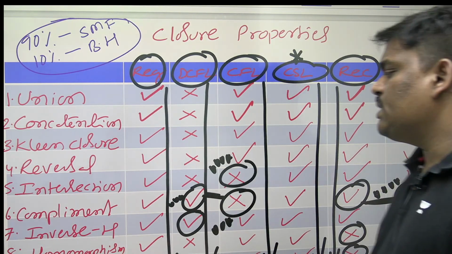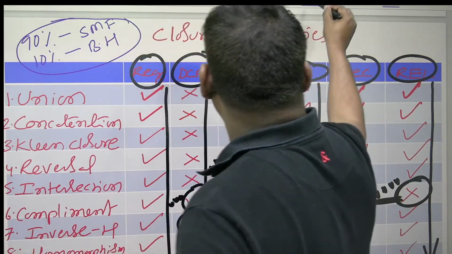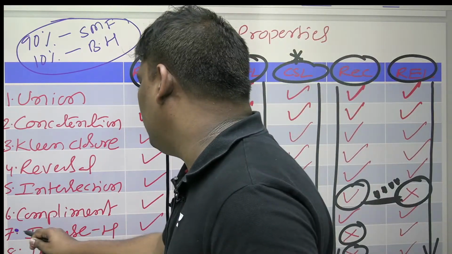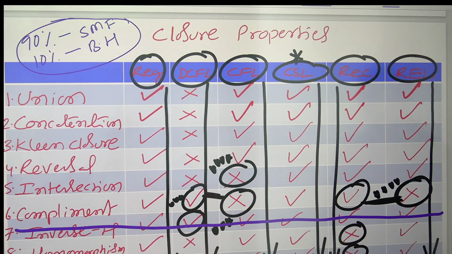One more important thing. Can you see this slide, the seventh row? In the seventh row, inverse homomorphism, all closed. The things which I circled are very, very important. Remaining all are very easy. So, circled things, please take care.